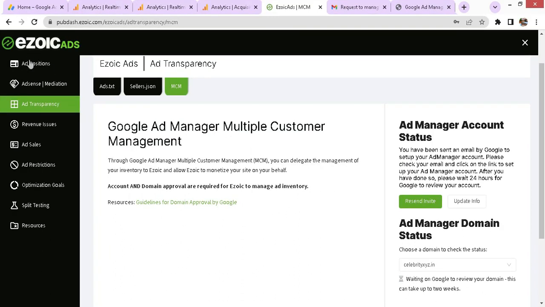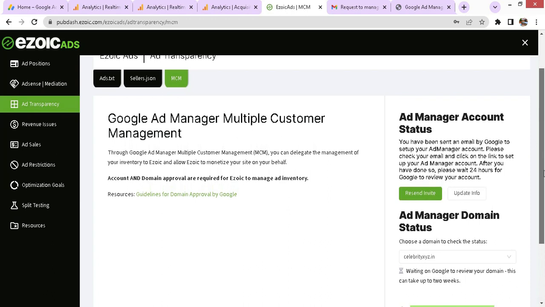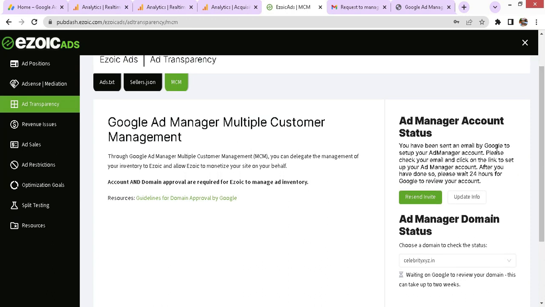Let us go back to the Ezoic dashboard and see what more is available for us to complete. The good looking Ezoic dashboard. And if we go further down and see, here it clearly says that account and domain are required to be approved to show ads. Here it also says that Google needs 24 hours to verify and approve your account, and also an email will be sent to you informing you about your account approval.